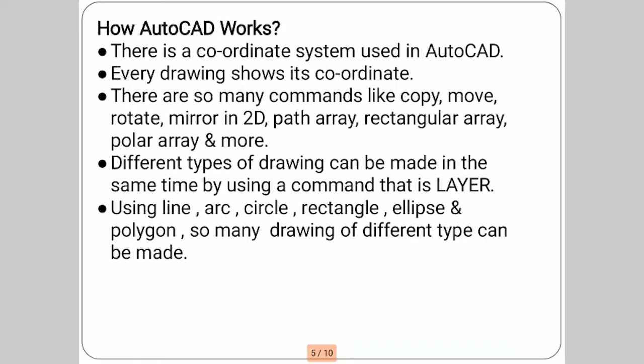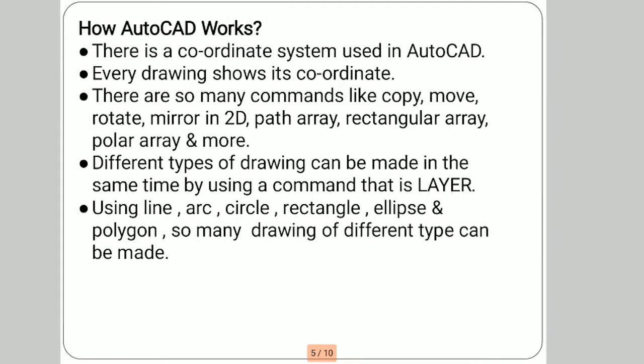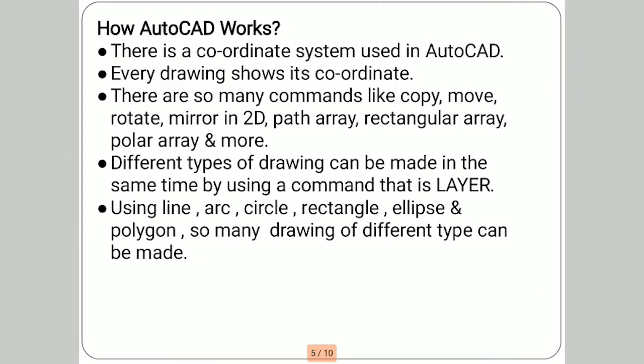Then how does AutoCAD work? AutoCAD always works in a coordinate system, WCS or UCS, that is the world coordinate system or user coordinate system. Every drawing shows its coordinates. There are so many commands like copy, move, rotate, mirror in 2D, then path array, rectangular array, polar array, and more.